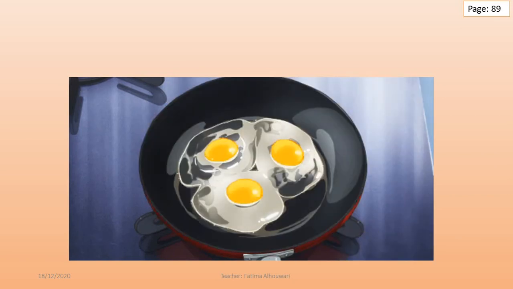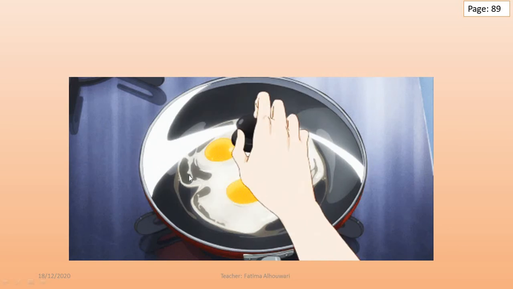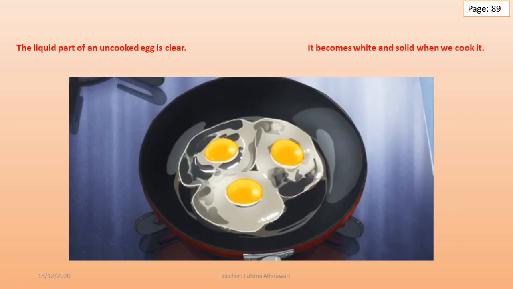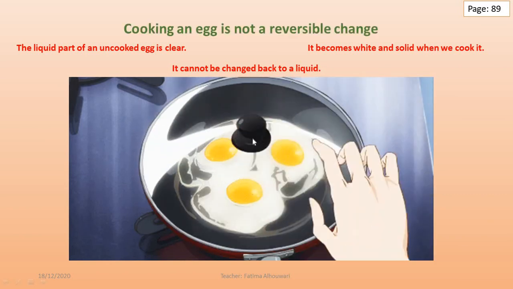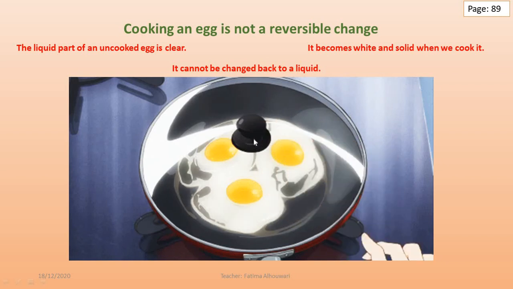Let's observe the differences, grade 2. As you see, the color of the liquid part of the egg is clear. But after heating, it will turn white. So, the liquid part of an uncooked egg becomes white and solid when we cook it. And it cannot be changed back to a liquid. So, cooking an egg is not a reversible change.